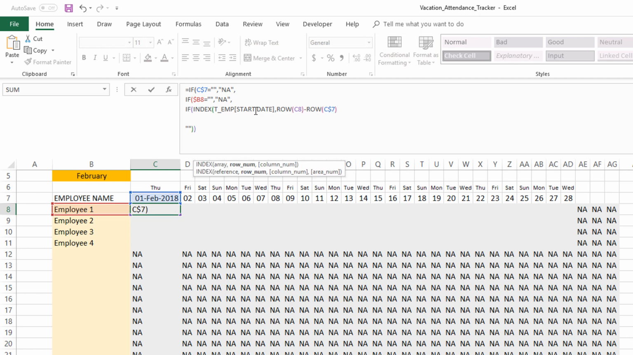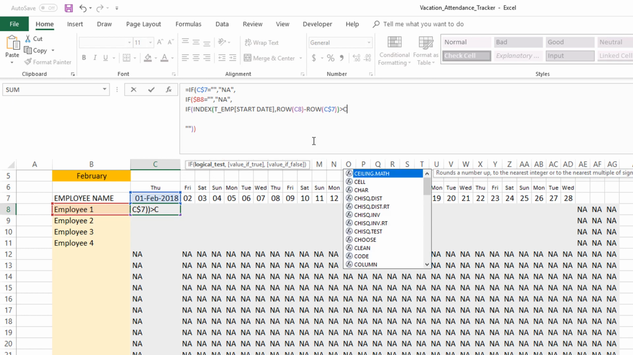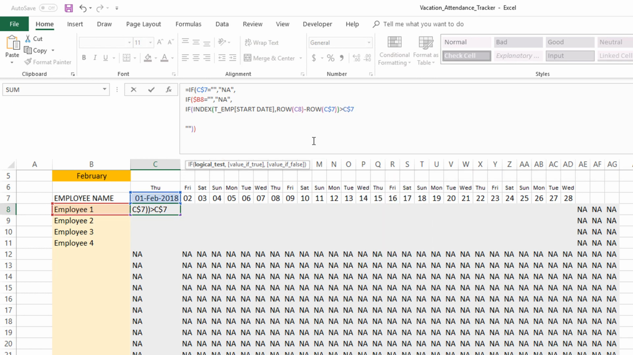So this means when I keep going down, it'll still refer to the 7th row, which is the header row. And we can close this. This is going to be giving us the start date for the employee. Now, if this date is greater than our reference date here, which is C7, so let's do C7, then tell me that the employee is not employed, right? And then put a comma again. And since we opened a new if, we may have to close, and that's it.